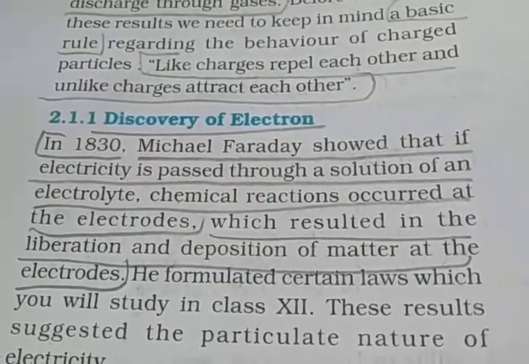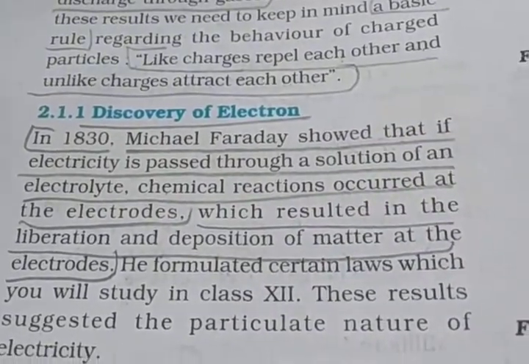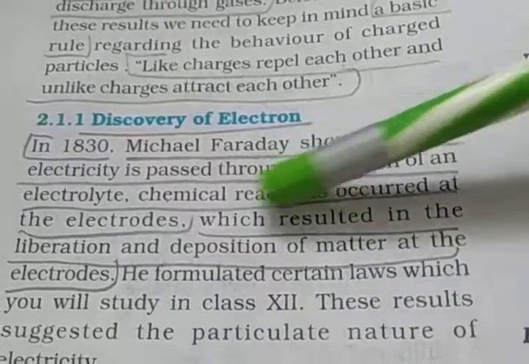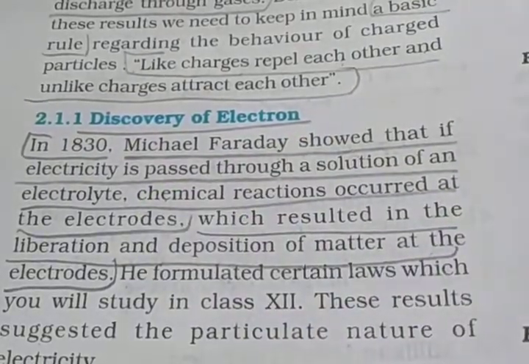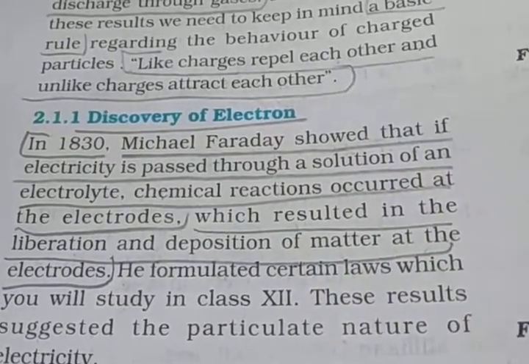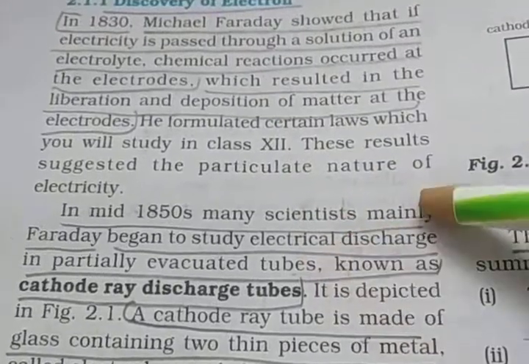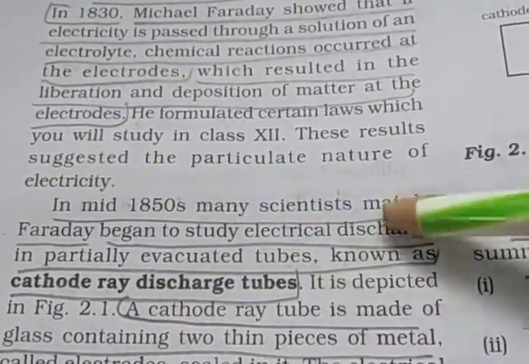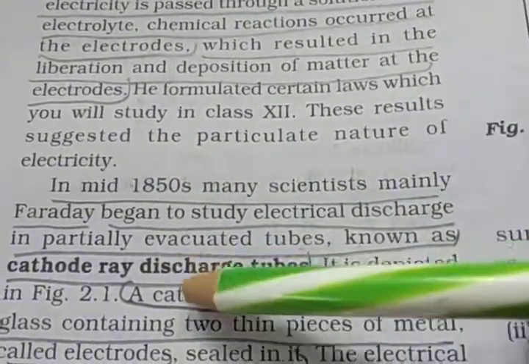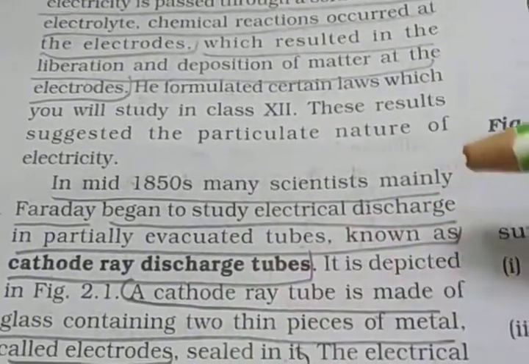Michael Faraday showed that when electricity is passed through a solution of an electrolyte, chemical reactions occur at the electrodes, which result in the liberation and deposition of matter at the electrodes. We will study those laws in class 12. Then in the mid 1850s, many scientists, mainly Faraday, began to study electrical discharge in partially evacuated tubes known as cathode ray discharge tubes.